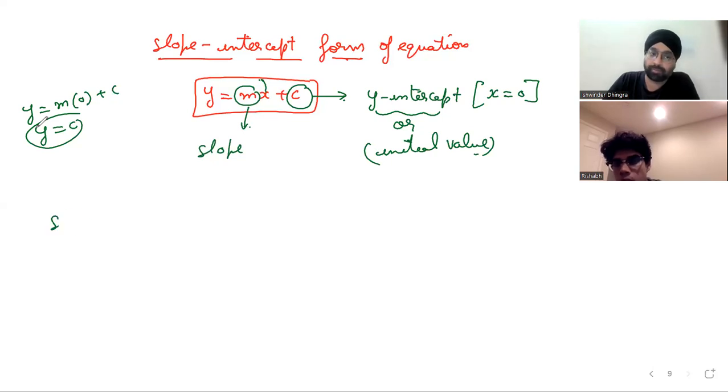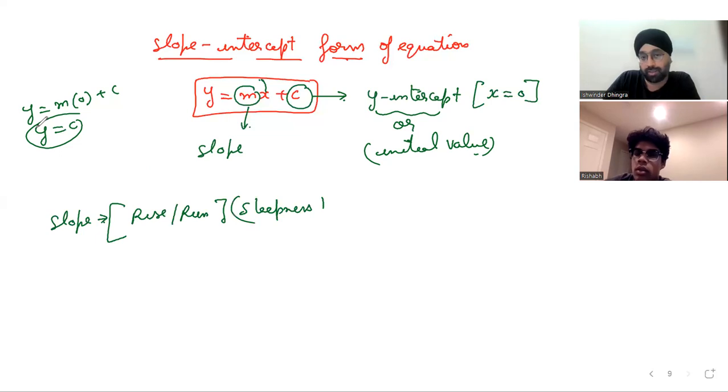Now, what is a slope? What is the meaning of a slope? You just said it: rise over run. Wonderful. It is rise over run, or we can also say it's known as steepness, because these are the keywords. Sometimes they are asked. Now, can you think of any real life example of a slope? A ramp for wheelchairs. Yes, agree.